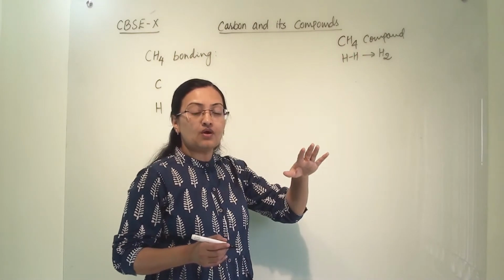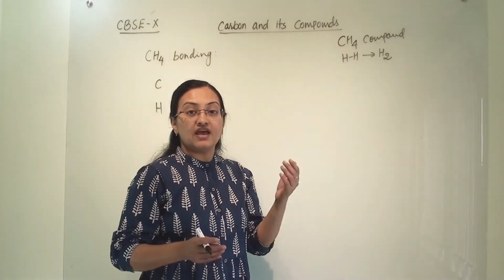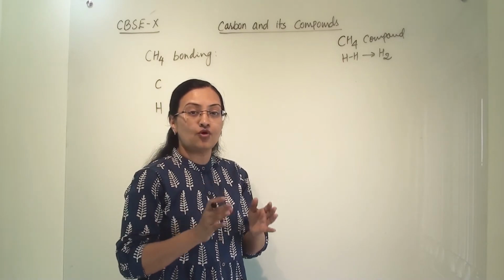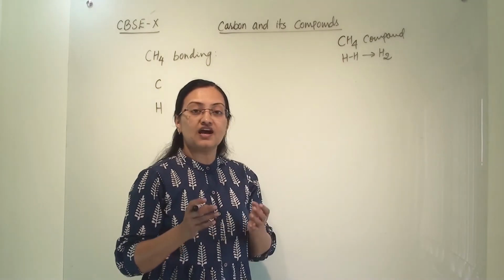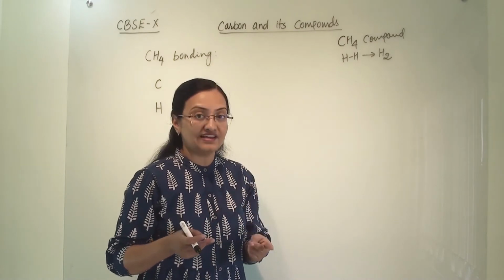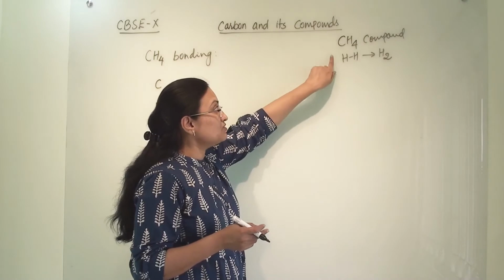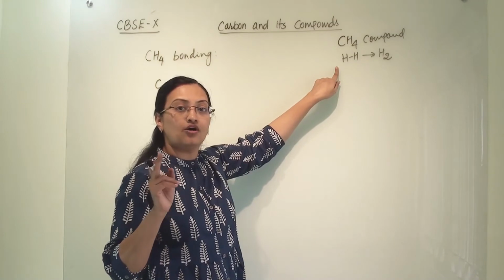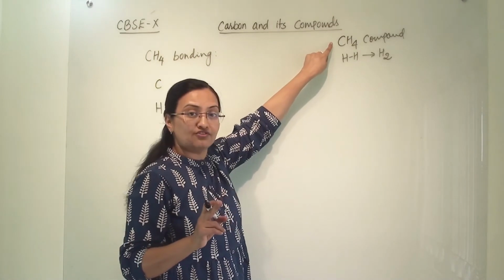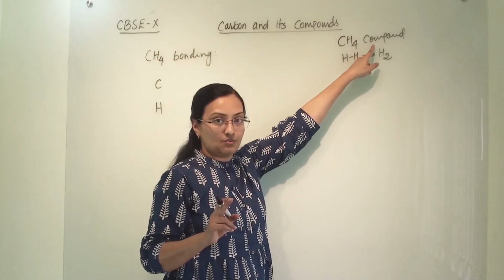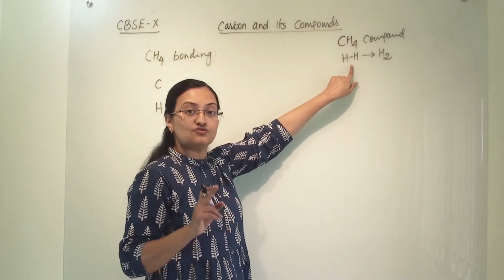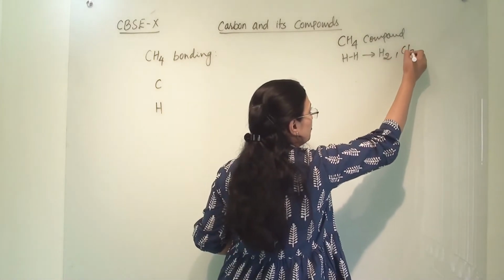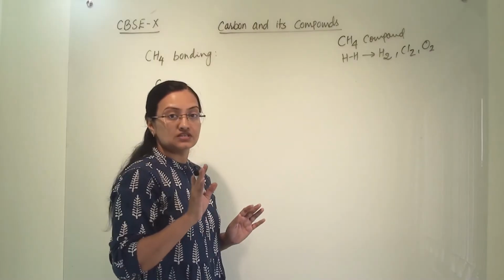Ionic compounds such as NaCl, KCl, MgCl2 are all formed with 2 different elements. Covalent compounds can be formed with 2 different elements as well as with atoms of 1 element. When 2 different elements are there, they are known as a compound. But when 2 atoms of the same element are there, it is known as a molecule. H2, Cl2, O2, all these are molecules from the same element.